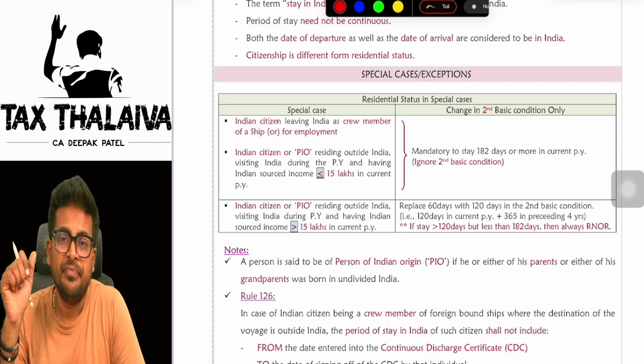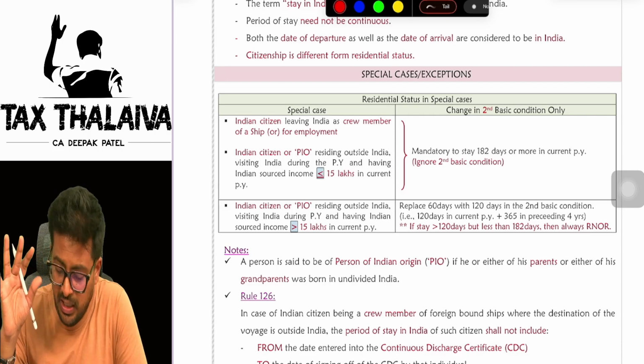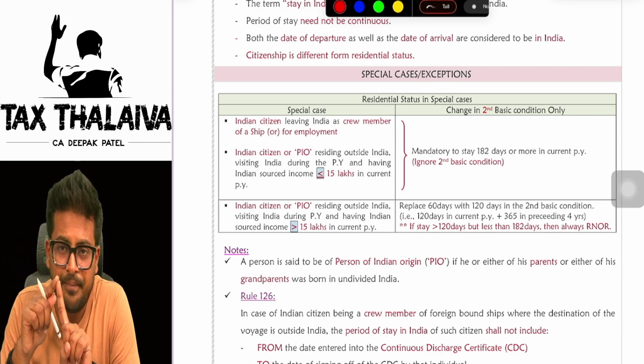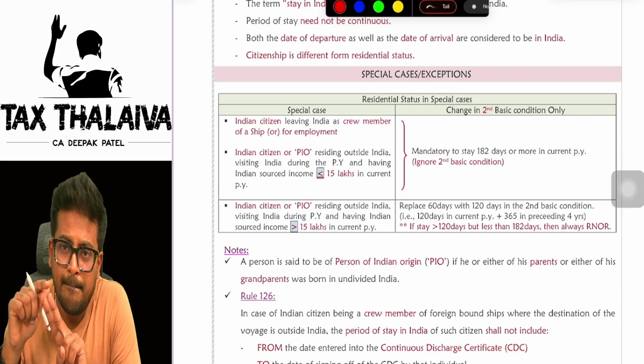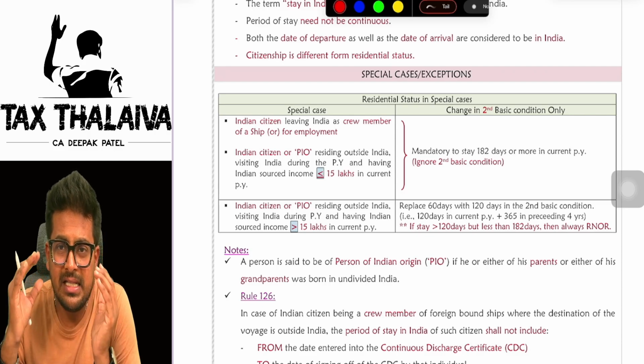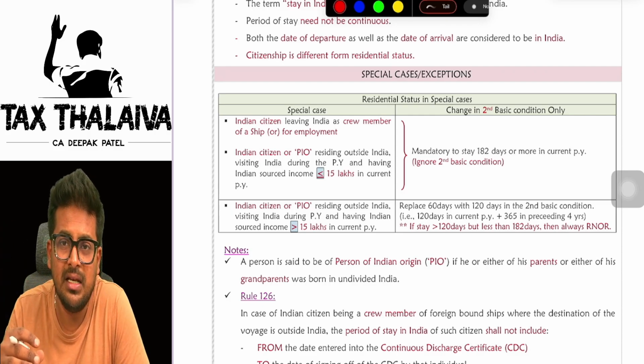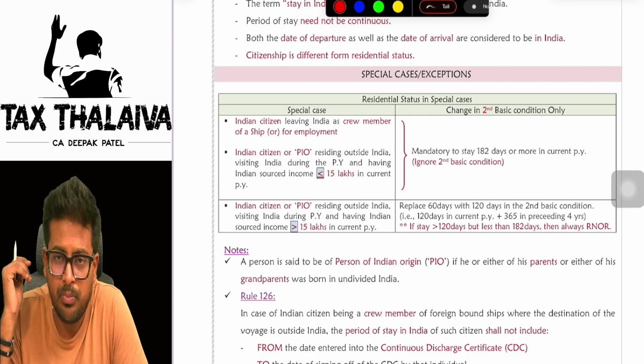Is it okay? Now, there are two scenarios. In the case of an Indian citizen being a crew member of a ship leaving India, I repeat, an Indian citizen being a crew member of a ship, or an Indian citizen leaving India for the purpose of employment.